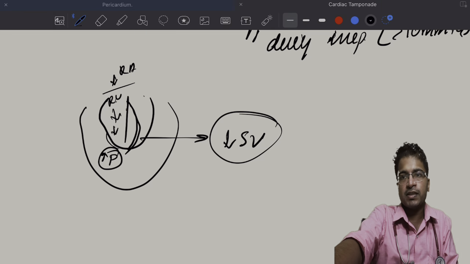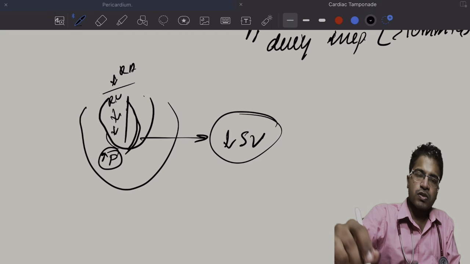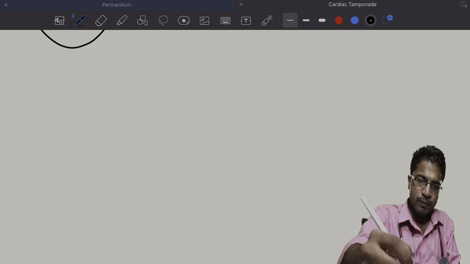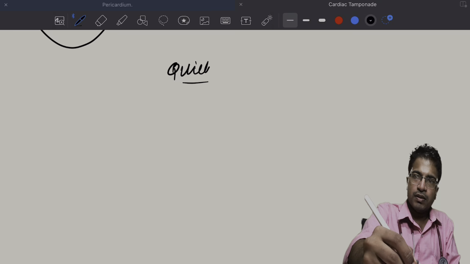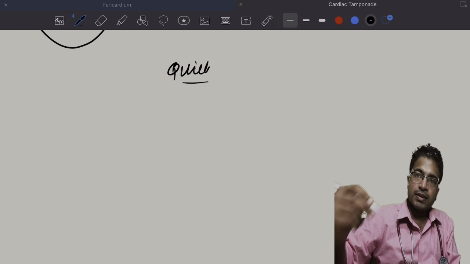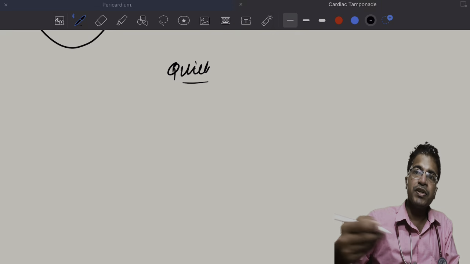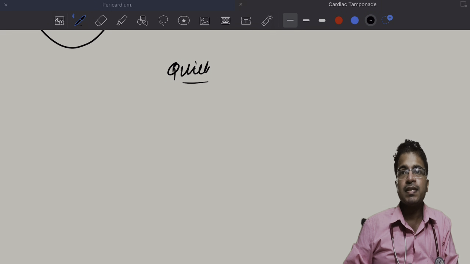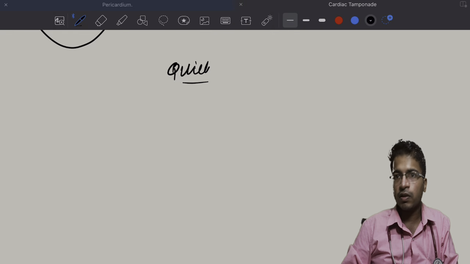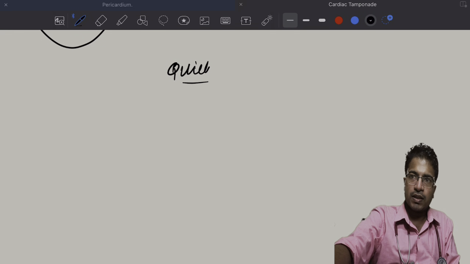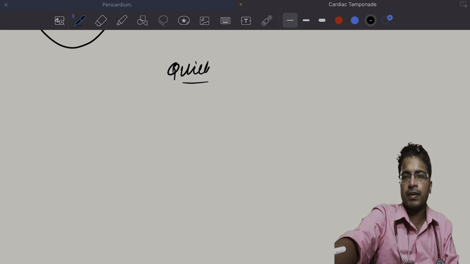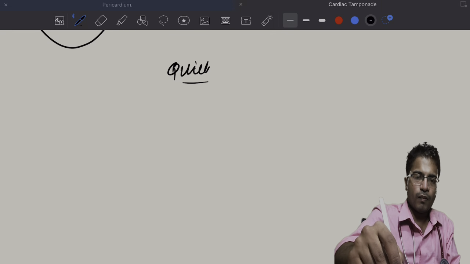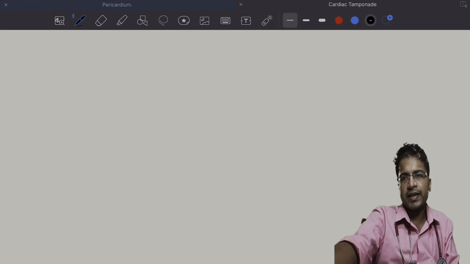So how do you measure pulsus paradoxus? You have to measure it using a BP cuff. You will take the patient to a quiet room and notice the difference in the starting point of Korotkoff sounds during inspiration and in expiration. If the difference is more than 10, then it is called pulsus paradoxus. So we have covered the JVP changes in cardiac tamponade and pulsus paradoxus in cardiac tamponade. So what else did we have?